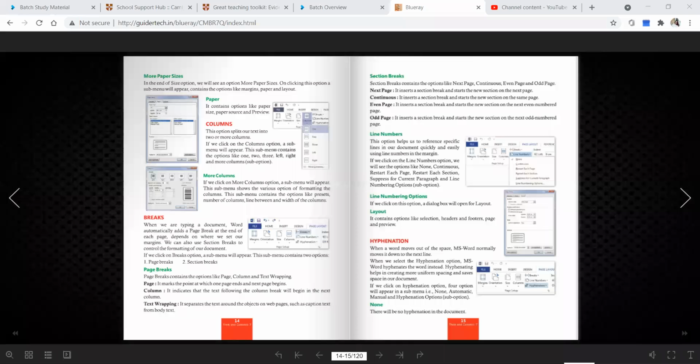Now, page break is giving many options, so let's see what other options it's giving. There are page breaks and section breaks. Under the page break there is column break, also text wrapping.